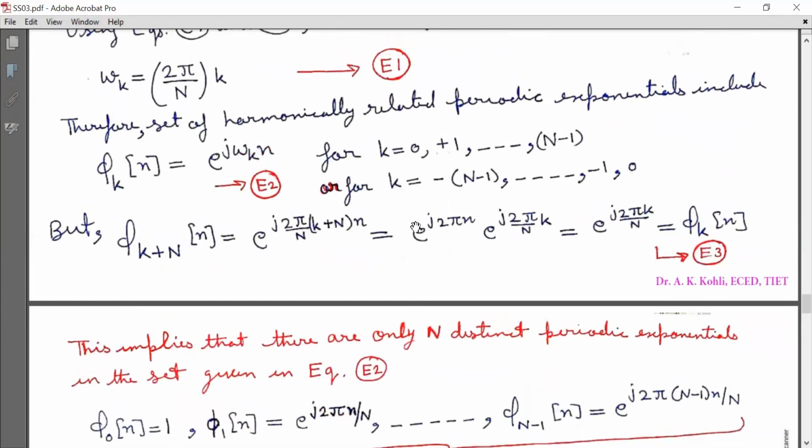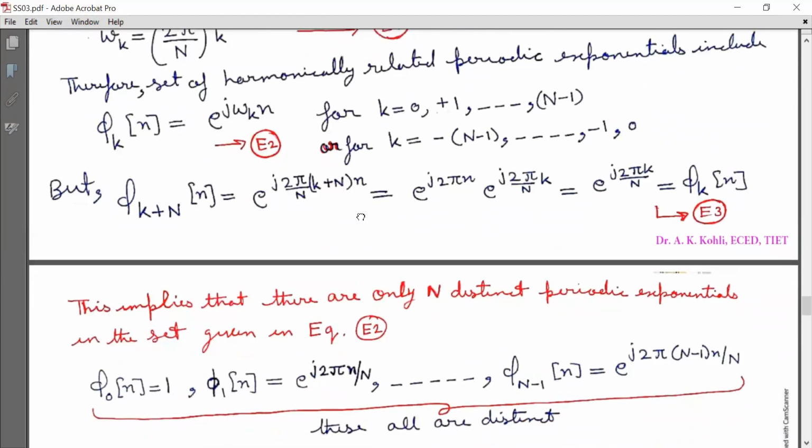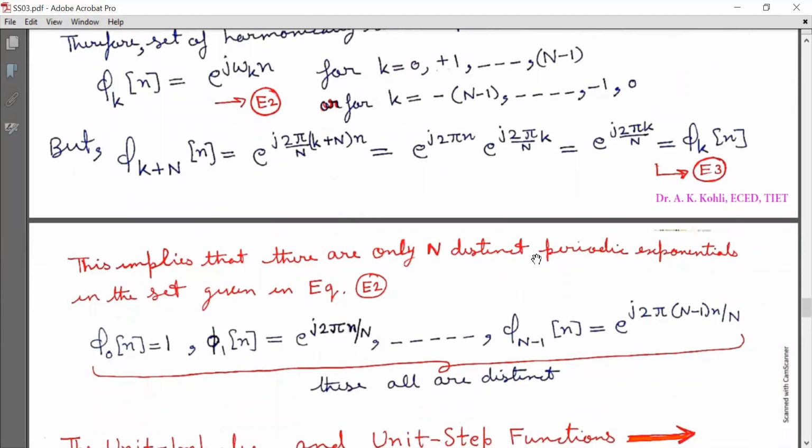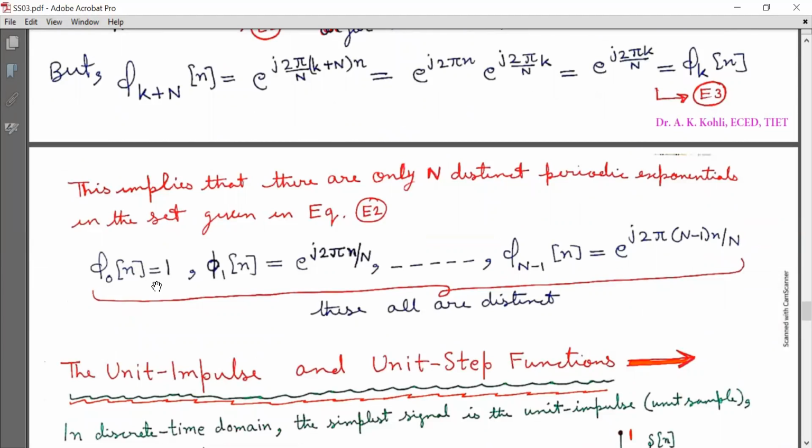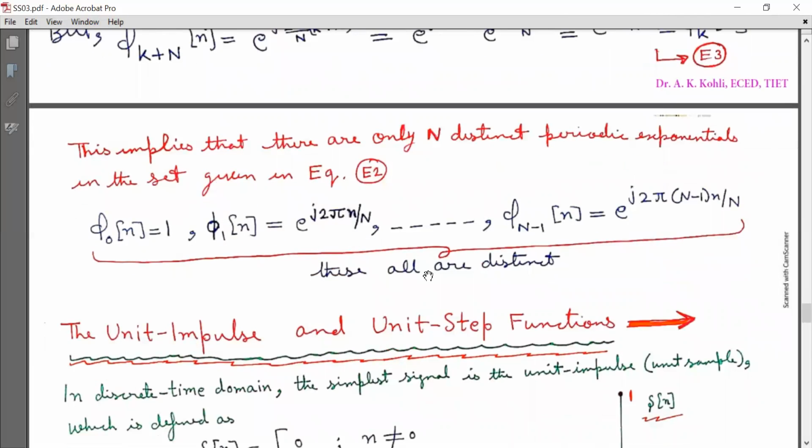So this is very important. You can use the range k running from 0 to N minus 1 or k running from minus (N minus 1) to 0. But there are N distinct periodic exponentials in the set given in E2. Those are φ0[n] equal to 1, φ1[n] equal to e^(j2πn/N), up to φ(N-1)[n] equal to e^(j2π(N-1)n/N), as shown. These all are distinct.